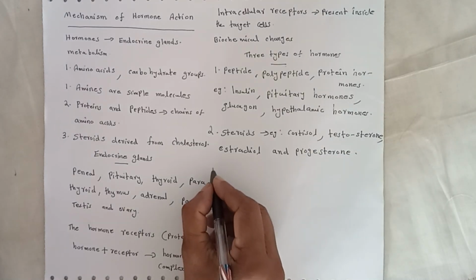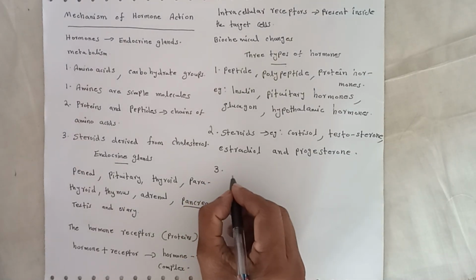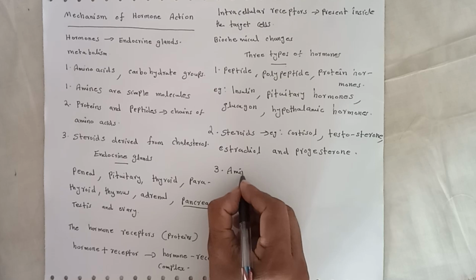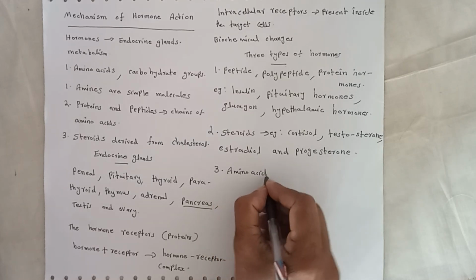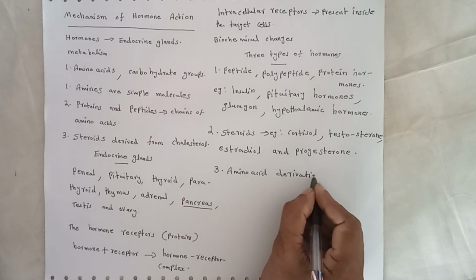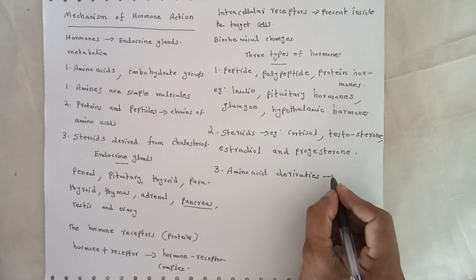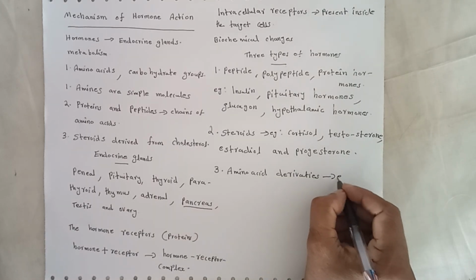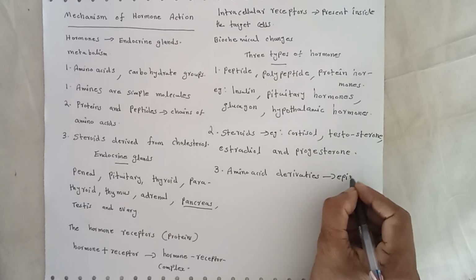The third group of hormones are amino acid derivatives. Example, epinephrine.